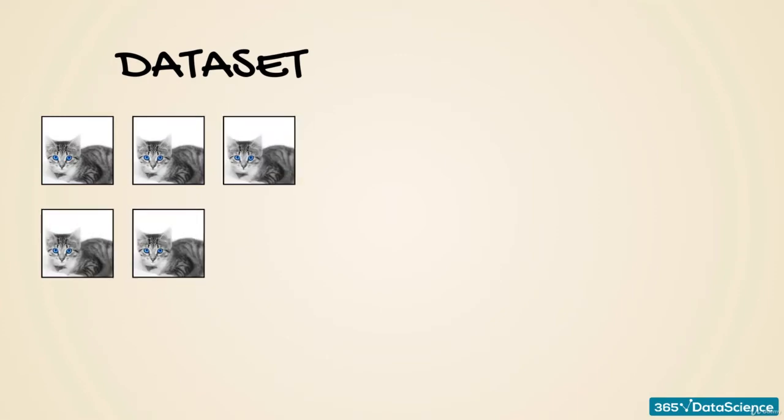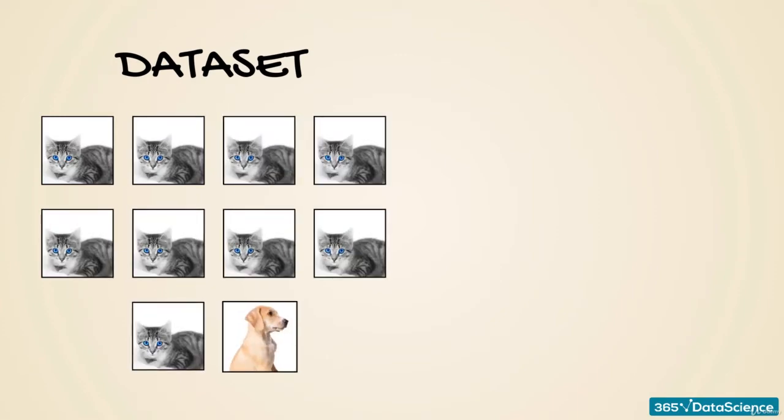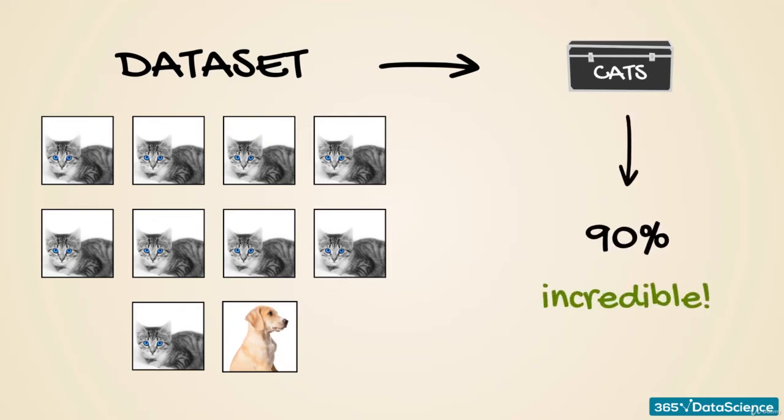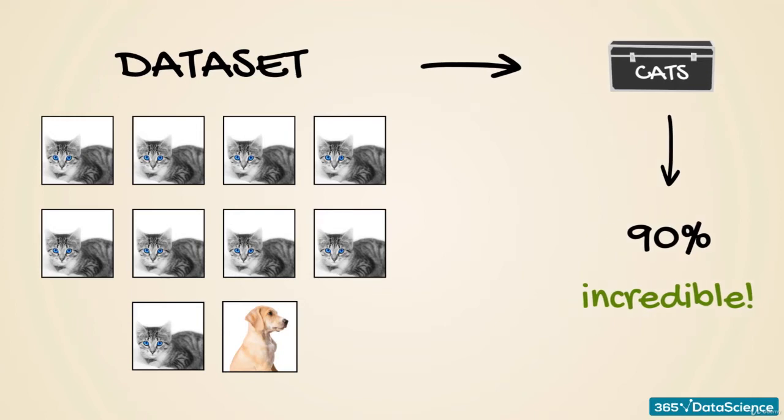Imagine that in our data set, 90% of the photos are of cats and 10% dogs. The same awfully bad model applied to this data set would classify all photos as cats. But 90% of the photos in that data set are cats. What's the accuracy of the algorithm? It is 90%. Incredible! Why does this problem arise?